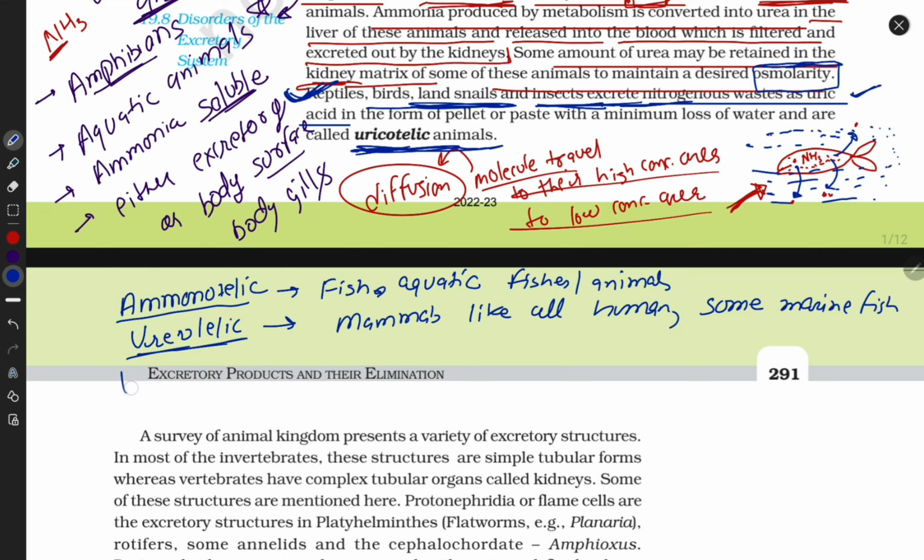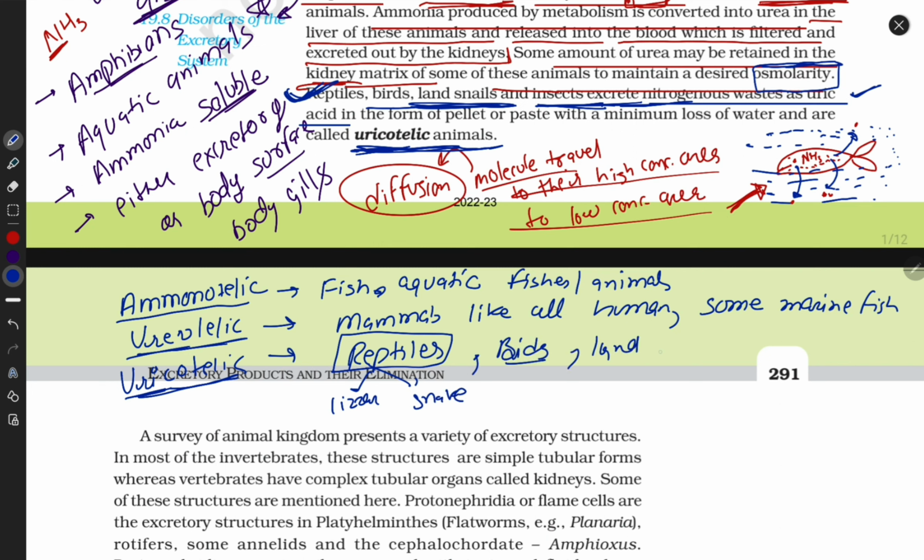Be specific. Uricotelic animals are those who excrete uric acid. Examples are reptiles. Do you know who reptiles are? Like lizards, like snakes, birds, and some land animals.